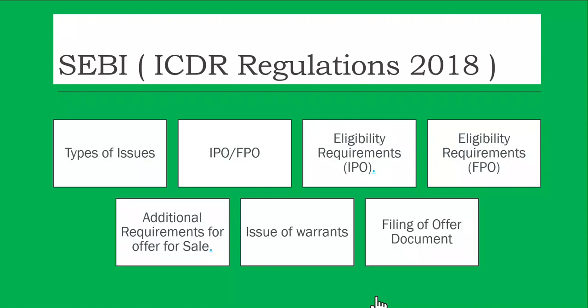Okay. Then filing of offer document. All the companies which intend to raise money, either through an IPO or an FPO, have to make an offer document. Ultimately it's called a prospectus or a red herring prospectus. Initially they make an offer document. We're going to talk about what a prospectus and a red herring prospectus are later on.